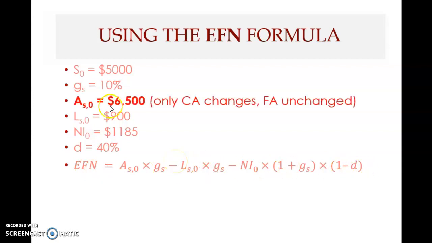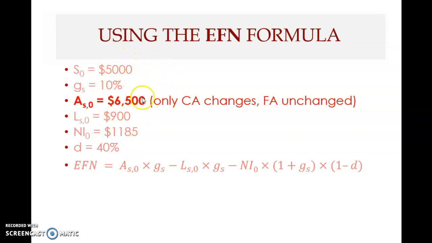The only difference now is this. The spontaneous asset level now is 6,500. This is only the current assets, and fixed assets you don't include. Why? Because for fixed assets, there is excess capacity. So the company need not increase fixed assets to increase the sales, but current accounts need to be increased in order to support the increase in sales.